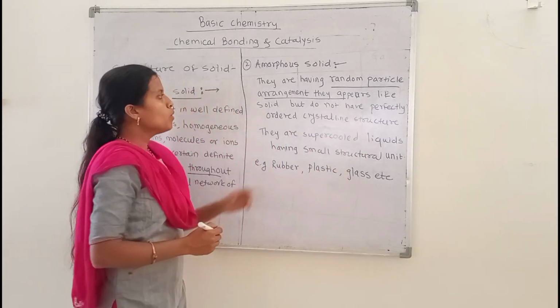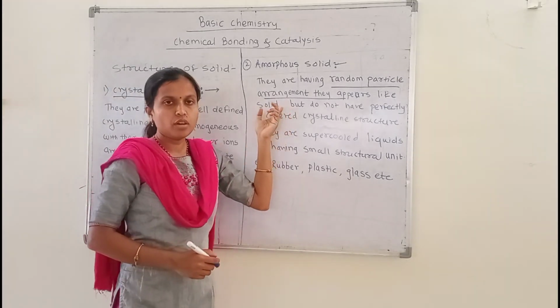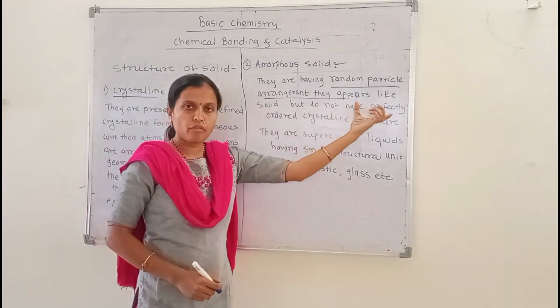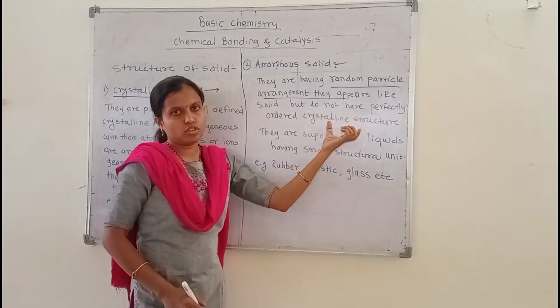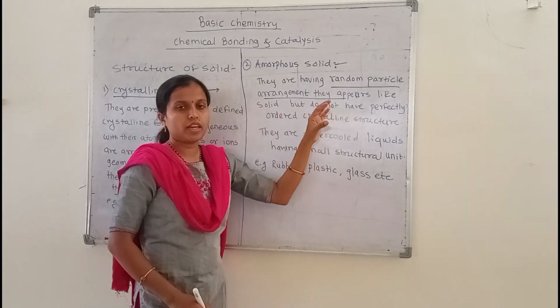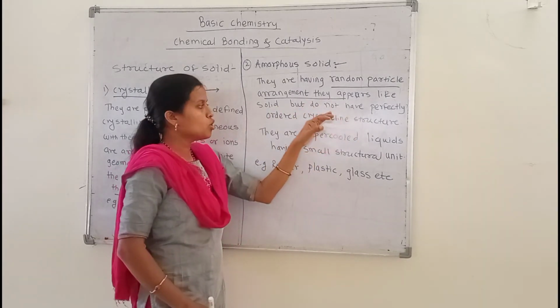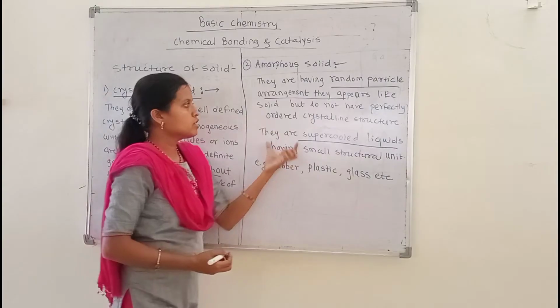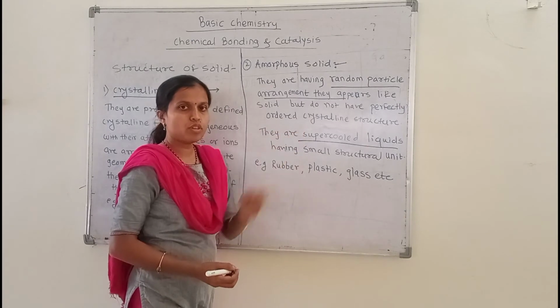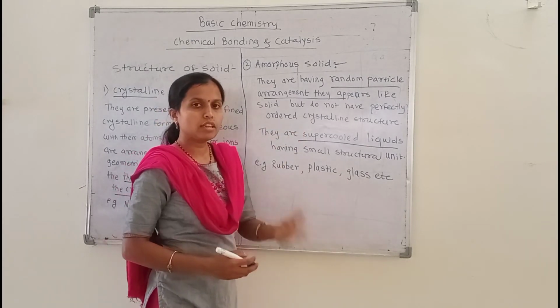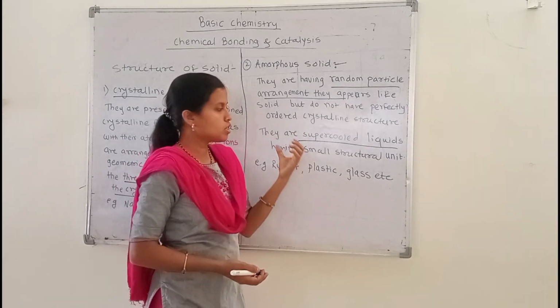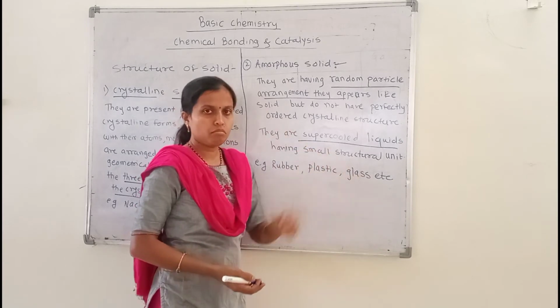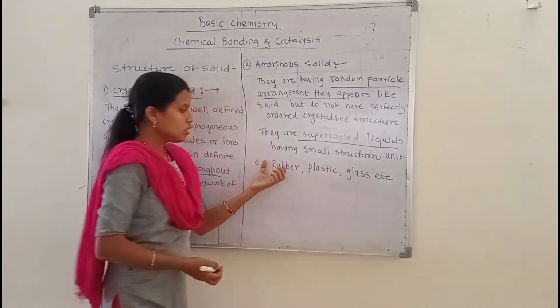They appear like a solid but do not have a perfectly ordered crystalline structure. They do not have an ordered particle arrangement in their structure, so they are called supercooled. When the temperature increases, these amorphous solids slowly melt.